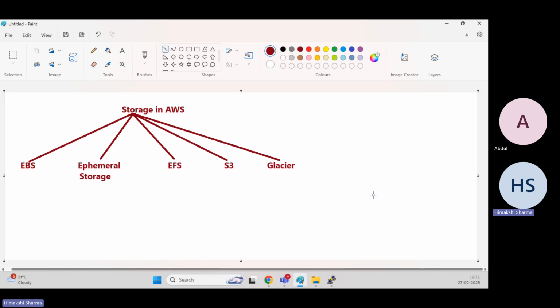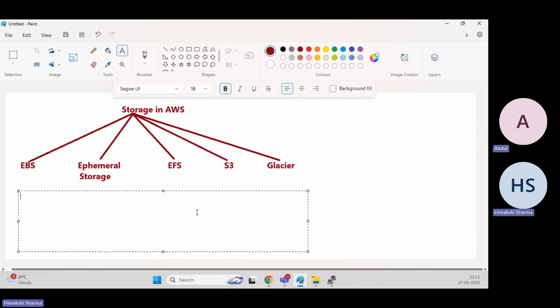Okay, fine. Now, if I move out of the AWS at this moment of time, and I want to talk about what and all storages I have. How can I categorize the storages basically? There are three solutions in the storage. You may have heard of DAS, NAS, and SAN. Have you heard about these three? No, no way, I don't know. So DAS is basically